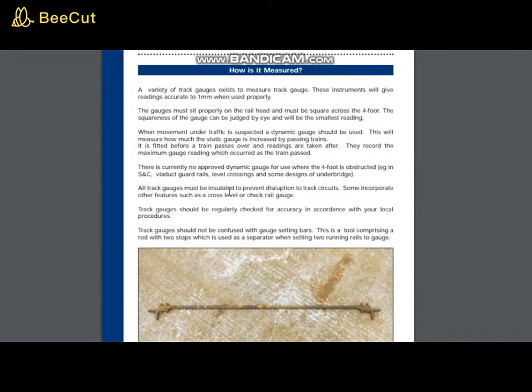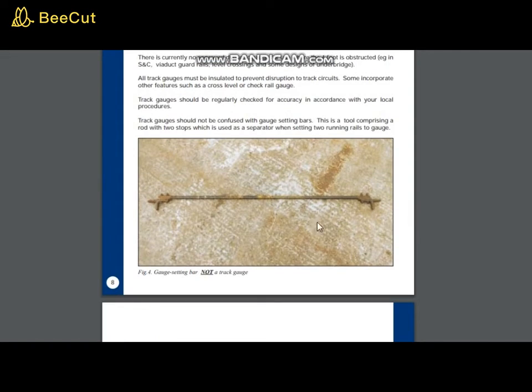All track gauges must be insulated to prevent disruption of track circuits. Some may have other features such as cross level or check rail gauge. The track gauges should be regularly checked for accuracy in accordance with local procedures. Track gauge should not be confused with gauge setting bars. This is a tool comprising a rod with 2 stops, which is used as a separator when setting 2 running rails to gauge. This is a gauge setting bar.